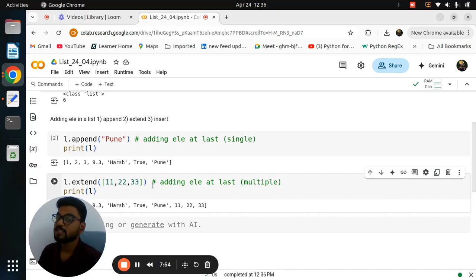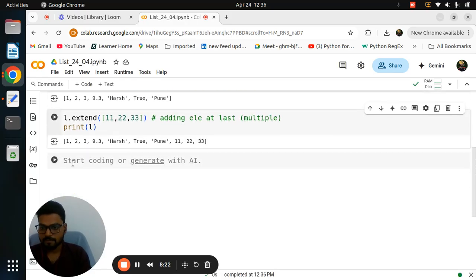That's why we are giving the square bracket. In the first lecture I already told what is meant by square bracket. So inside that you can pass multiple elements, and this is called a list. So inside a list we pass multiple elements, then we need to give the square bracket. In append we need to pass only one element. That's why it will be adding one element, and it's only in a round bracket. But in extend we want to add multiple elements. That's why we need to give the square bracket. Always remember the difference between append and extend. Very important.